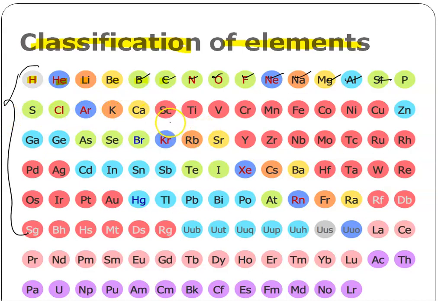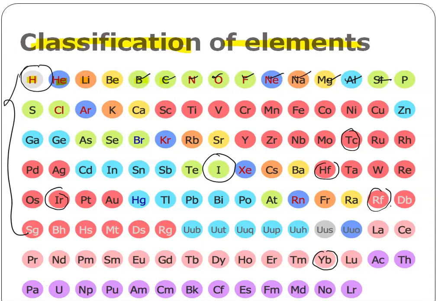If you want to study hydrogen, or iodine, or this one, or this one, or Rutherfordium, RF, how are you going to study?